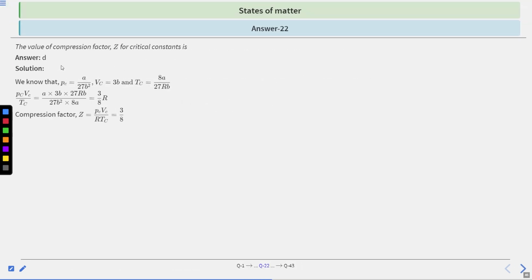Okay, so the correct answer is option number D. We know that critical pressure is equal to A upon 27 B square. Critical volume will be 3B and critical temperature will be 8A upon 27 RB. So on putting all these values together, PC VC upon TC will be equal to this, and on solving this, we will find that it will be equal to 3 by 8 R. So the compression factor, that is Z, that is PC VC by RTC, will be equal to 3 by 8. Hence, option D is the correct answer.